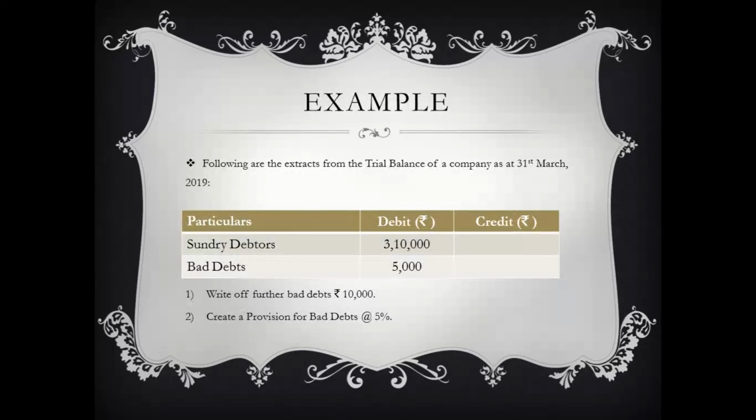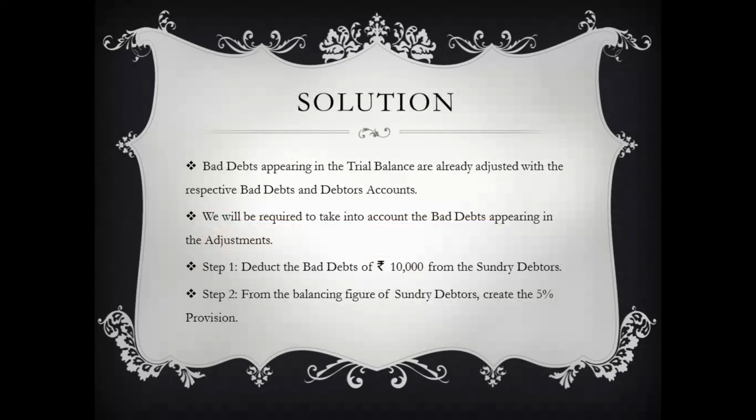To understand this concept, let us go through an example where an extract from a trial balance of a company as at 31st March 2019 is given. The trial balance gives sundry debtors balance as 3,10,000, bad debts as 5,000. And the adjustments say write off further bad debts for rupees 10,000 and create a provision for bad debts at 5%. Now we look into the solution and how we will tackle the provision for bad debts and subsequently the further bad debts which is mentioned in the adjustment section.